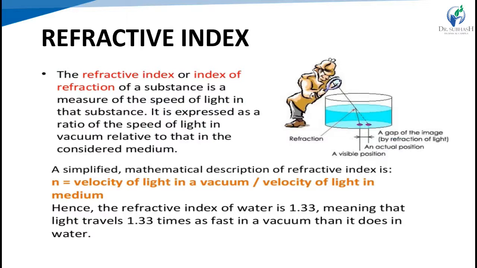So we have to measure the velocity or speed of light in that substance, and compare it with the vacuum or air. It is expressed as the ratio of the speed of light in the vacuum relative to that in the medium. That is the refractive index. An example is given: if the refractive index of water is 1.33, we can consider that light travels 1.33 times faster in the vacuum or air compared with light traveling into the water.